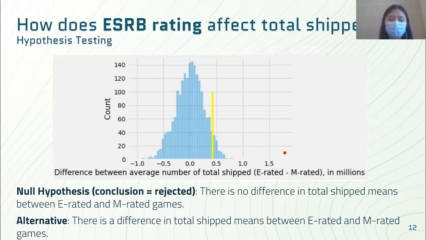So how does the ESRB rating affect total shipped? We ran a hypothesis test to see if 2 of the biggest categories, E-rated and M-rated, which stands for everyone and mature, had a significant difference between the total shipped. The p-value, or the probability of getting these results if the null hypothesis is true, was smaller than our significance level of 5%. It was so low that it was nearly 0. Therefore, we have sufficient evidence to conclude that there is a difference in total shipped between E-rated and M-rated games, with E-rated having more.